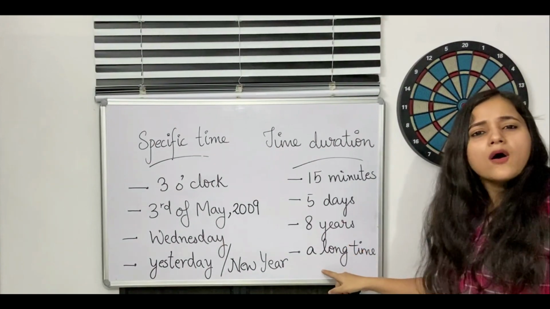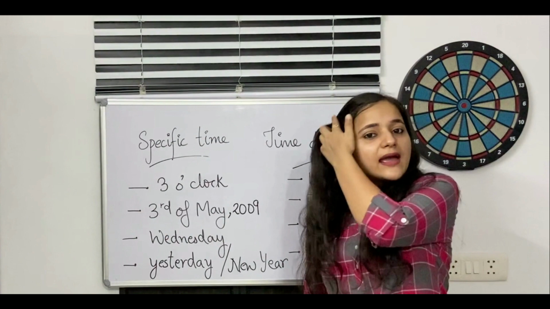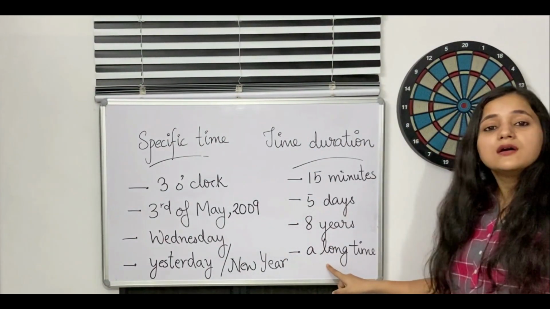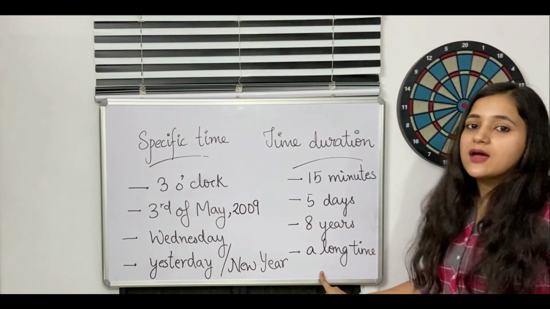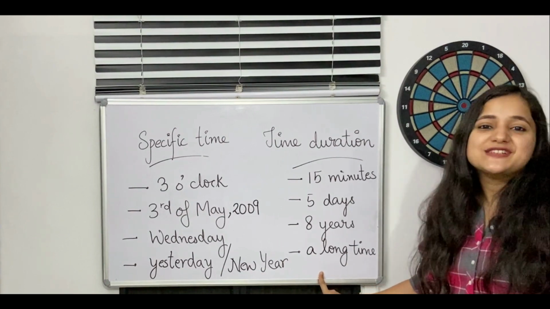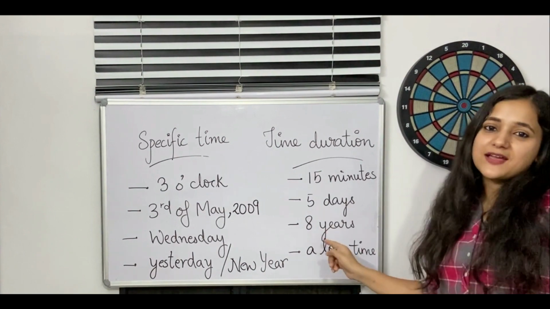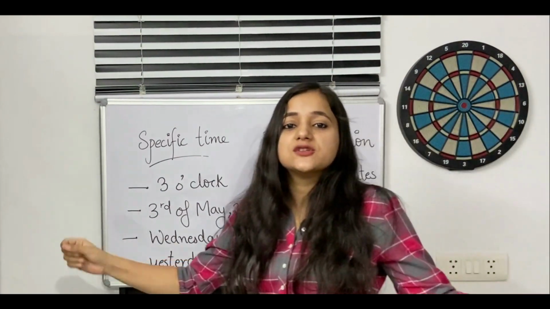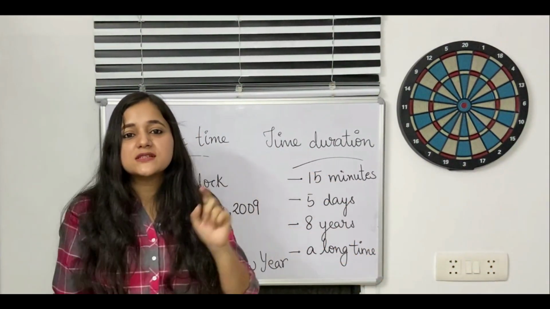8 years. Or many a times we say a long time. For example, I have been practicing maths for a long time. I used for with a long time. Why? Again, it's a duration. I did not say since 1945, which is also a long time. I said for a long time. Why? Because all of these are examples of time duration and not a specific time. So hope you have understood this difference.